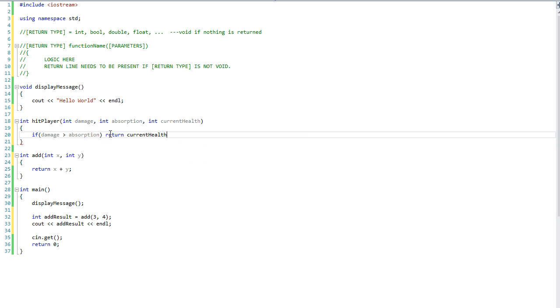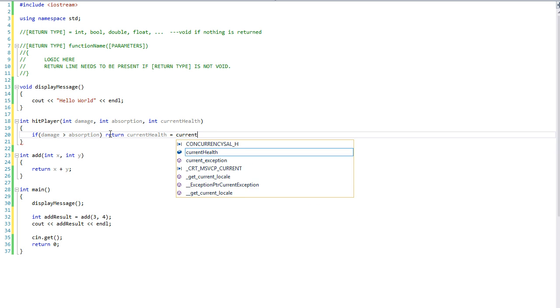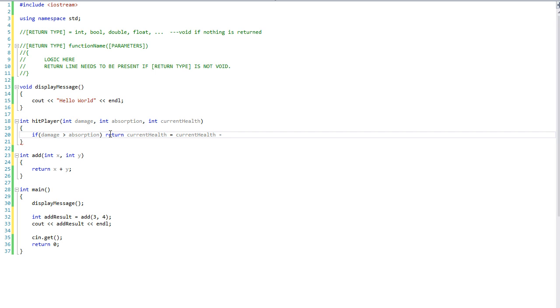My current health is equal to current health minus, opening parentheses, now I'm going to group things together here, damage minus absorption. So absorption does take some amount of the damage, but not everything. Semicolon. So current health is equal to current health minus the result from the absorption taking most of the damage.